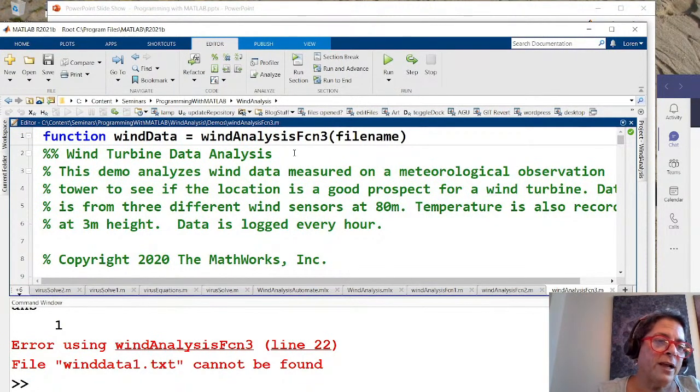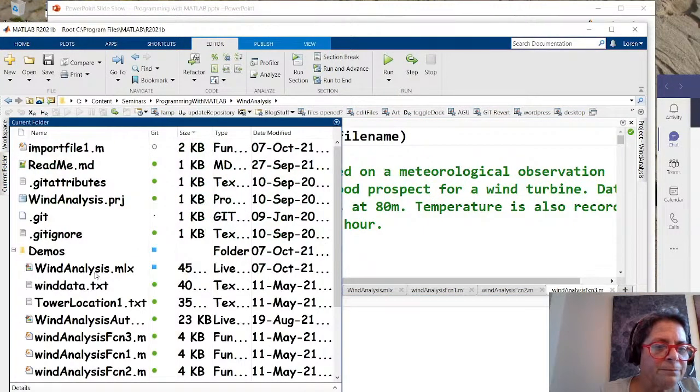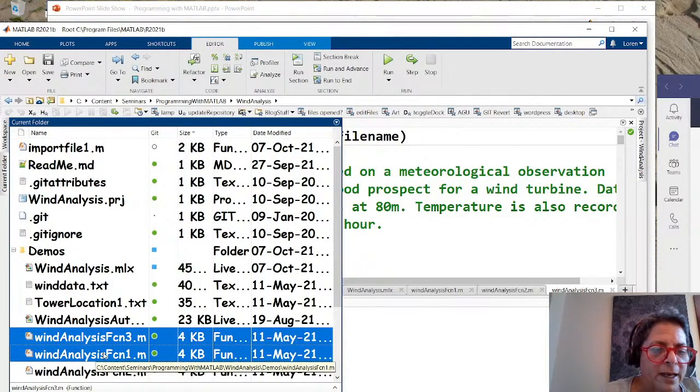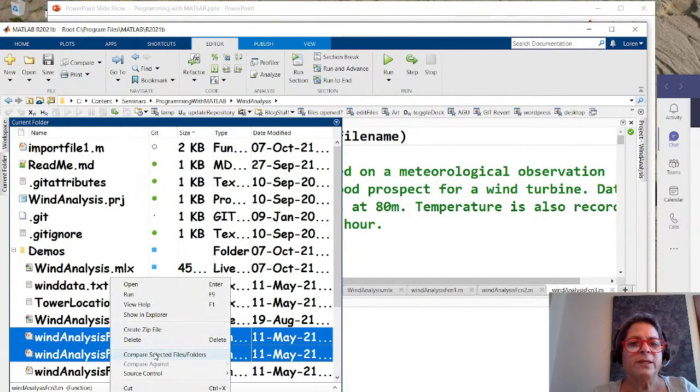And if we look again with that file, the differences, I can take the function 3, and now I'm going to compare it to function 1, and we will do the same thing that we did a moment ago.